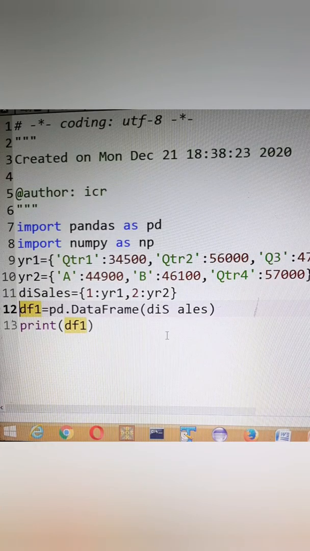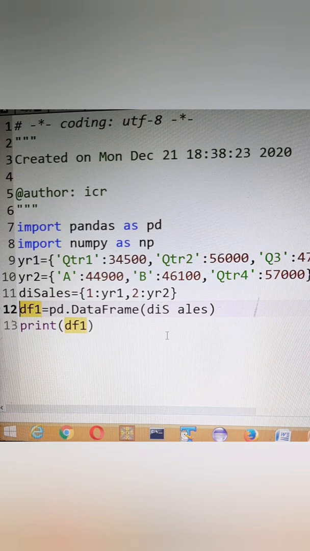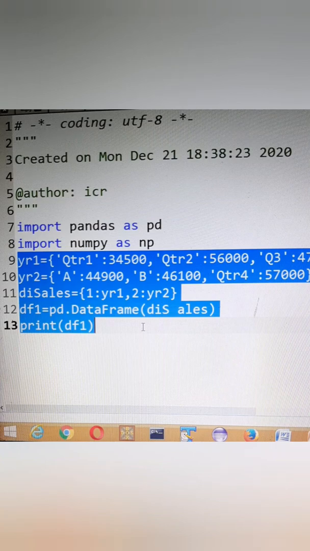Now as per creating a data frame object from a list of dictionaries or lists, let's see how to create it. Suppose we have 2-3 dictionaries having the same type of indexes, that means the same type of keys, and those keys become the indexes. So how are we going to create a data frame from those 2-3 dictionaries all at a time? We can keep those dictionaries in one list which will contain all the dictionaries, and that list can become a parameter for the data frame object. So let's see how to create it.